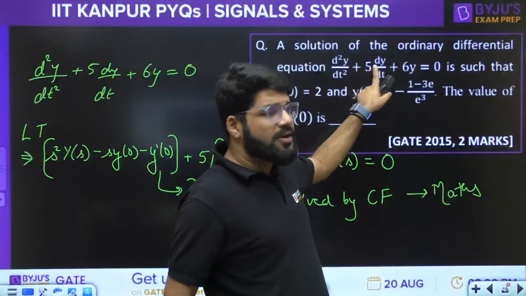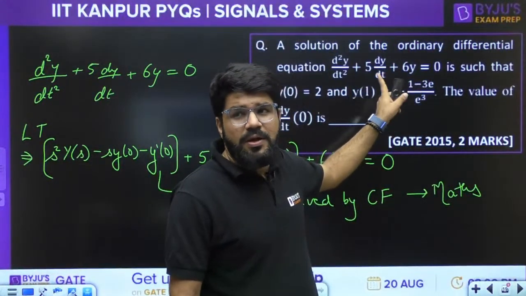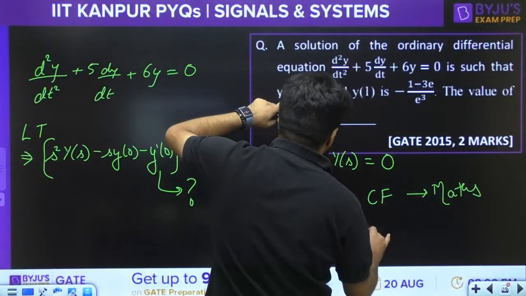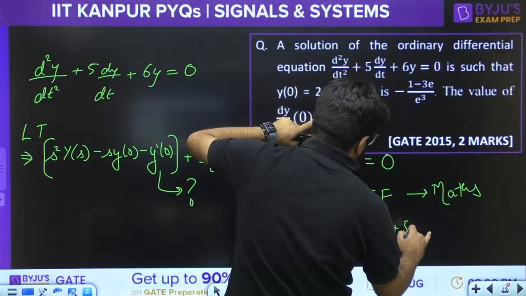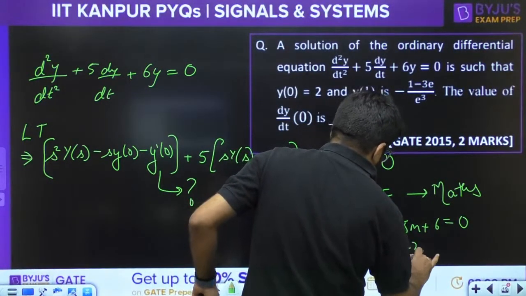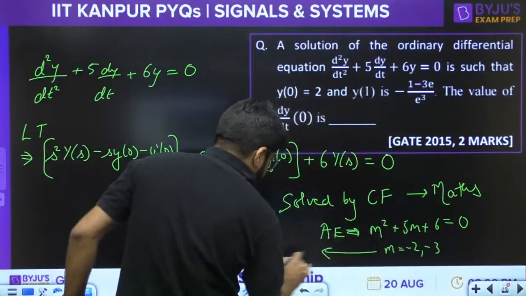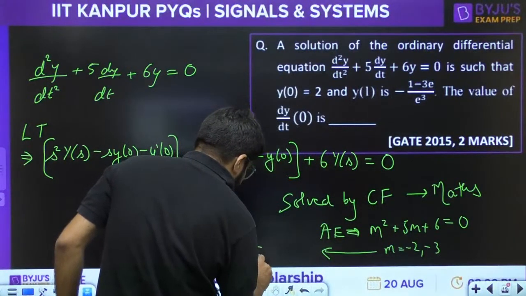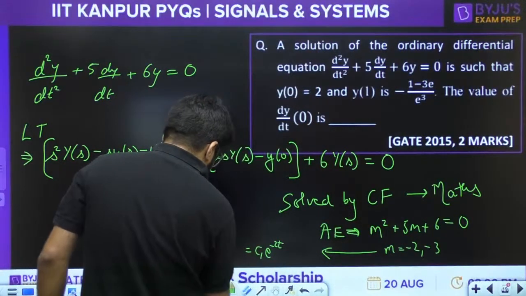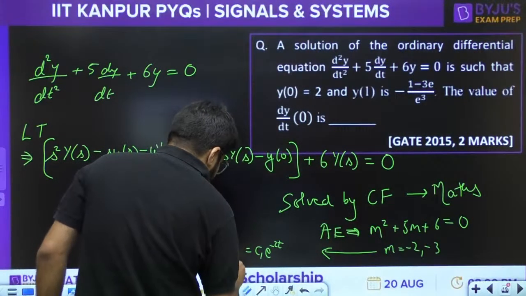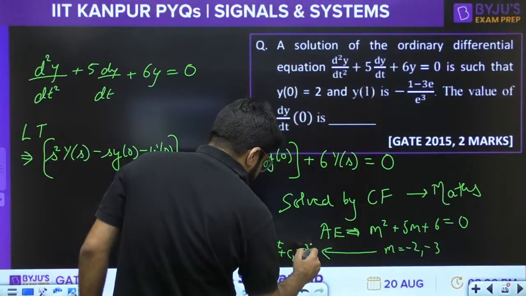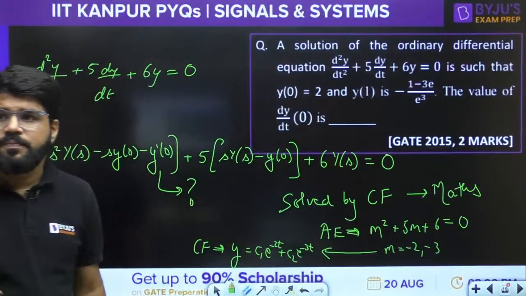Only CF is required. The auxiliary equation will be formed, and that is why two unknowns will come. What will be the auxiliary equation? m square plus 5m plus 6 equal to 0. So m will be -2, -3. If m is -2 and -3, what will be the CF? CF means we are talking about y. Y is equal to C1 e power -2t plus C2 e power -3t. So you have two unknowns C1, C2, right?